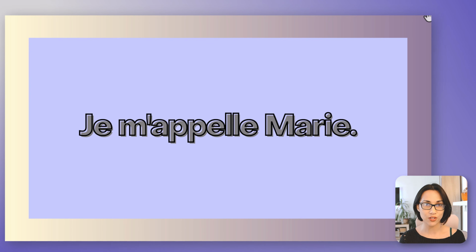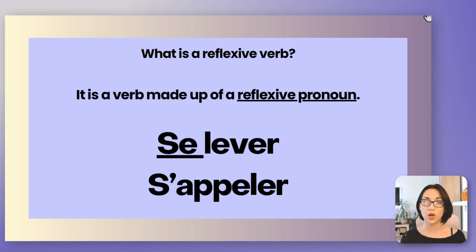And what makes the difference here is this m apostrophe or me before the verb. So what is this? This is what we call the reflexive pronoun. So a reflexive verb is a verb made up of a reflexive pronoun. In the infinitive form, you will see it this way: se, and then the verb, se lever. If the verb is starting with a vowel or a silent H, then the s will become an s apostrophe just to link it to the verb. So, se lever, s'appeler, and not se appeler.